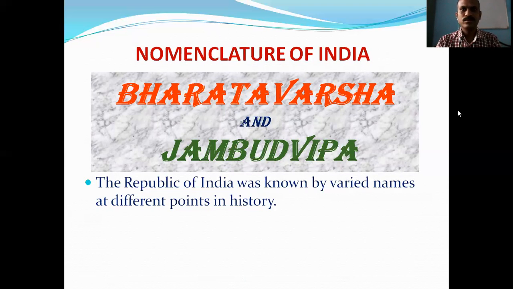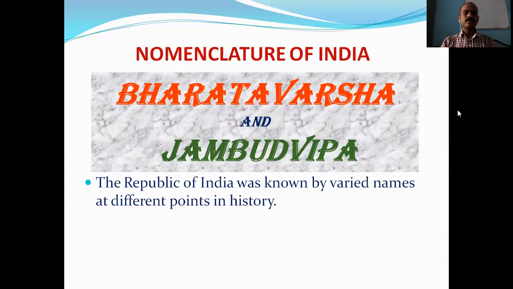It means that on three sides it had water, therefore it was considered an island type of land. That's why it was known as Jambudvip, the big Dweepa, the big land surrounded by water. And Bharatvarsha, because it was ruled by the king Bharat.